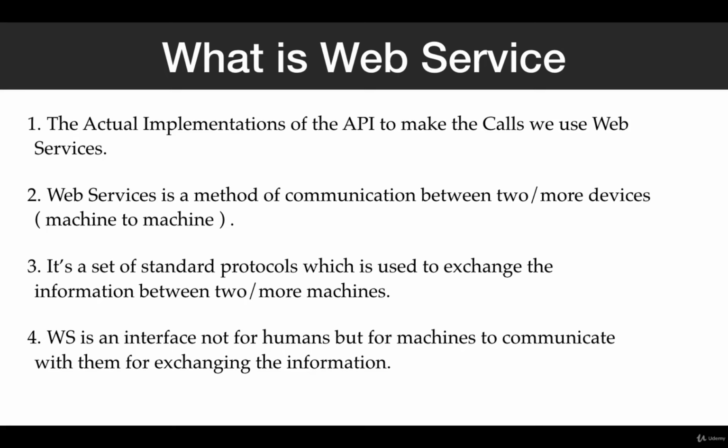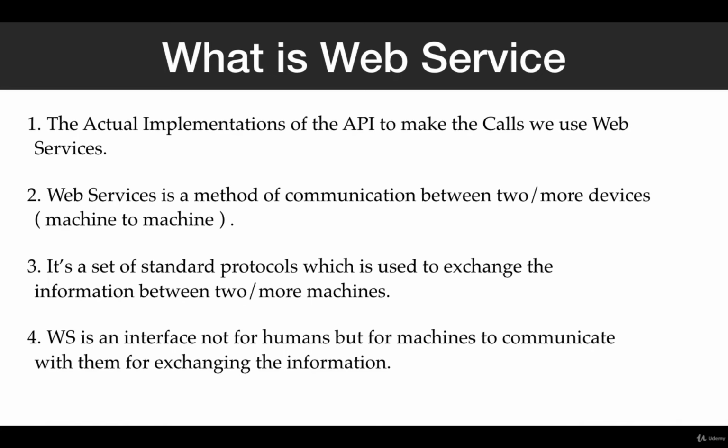Like API, web service is also used to exchange information between two or more bodies. Like API is a URL, web service has its set of web standards, a set of protocols which is used to communicate between two or more devices and exchange the data between them. And like API, web service is also an interface not for humans but for machines to communicate, or to establish a communication for exchanging information between two or more bodies.